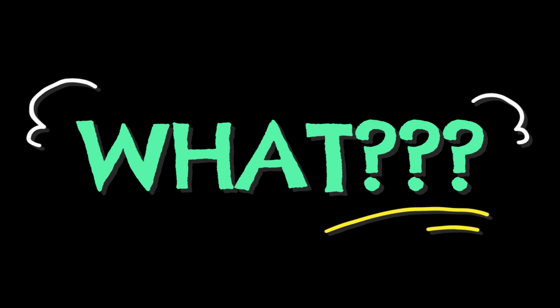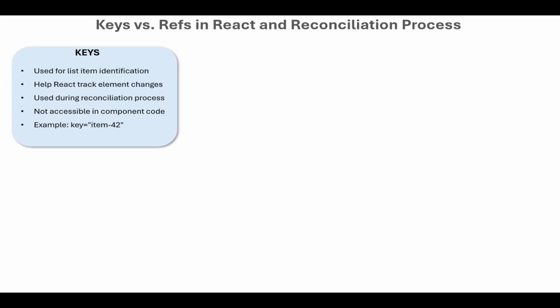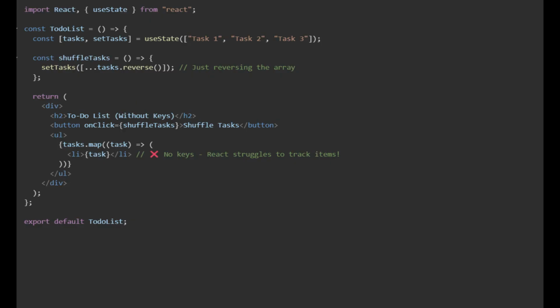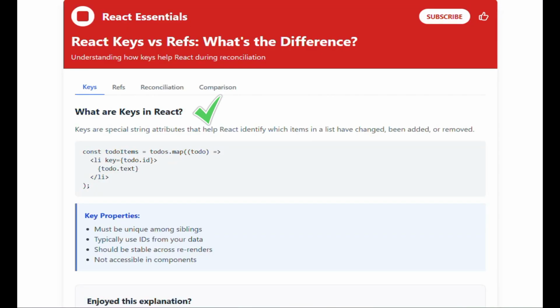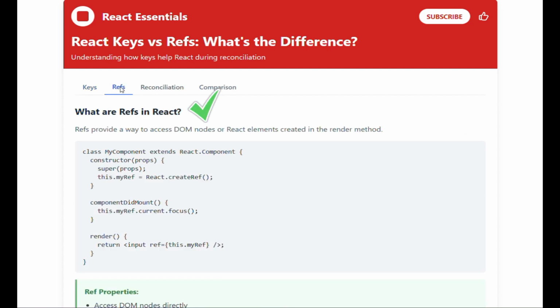What are keys and refs in React? How do keys help React during reconciliation? A practical example to clear up any confusion. What are keys in React? Keys are special string attributes that help React identify which items in a list have changed, been added, or removed. Key properties are: must be unique among siblings, typically use IDs from your data, should be stable across re-renders, and not accessible in components.